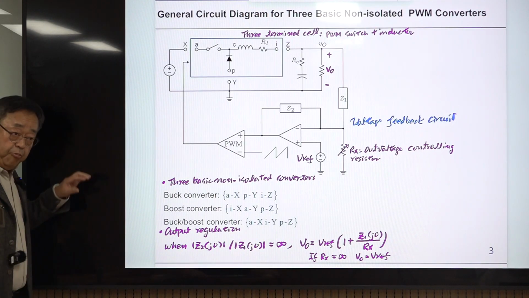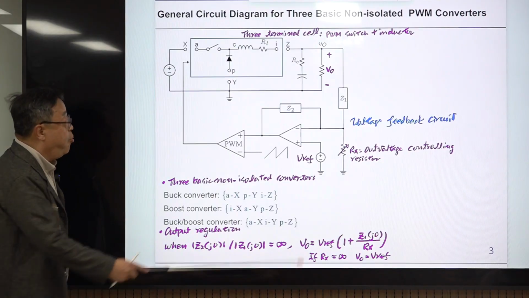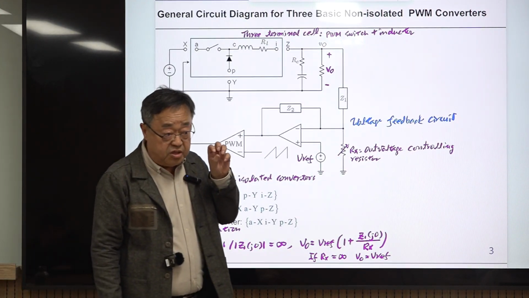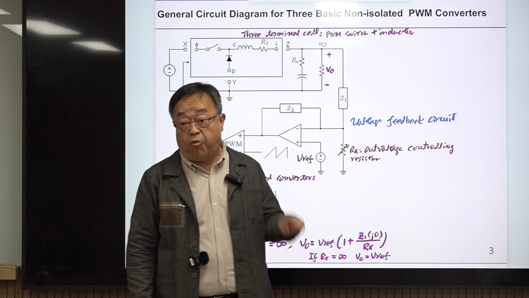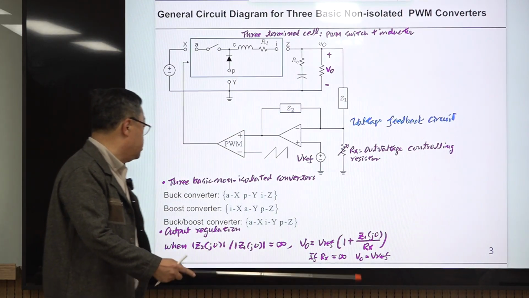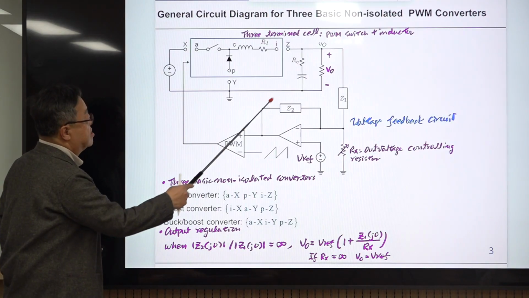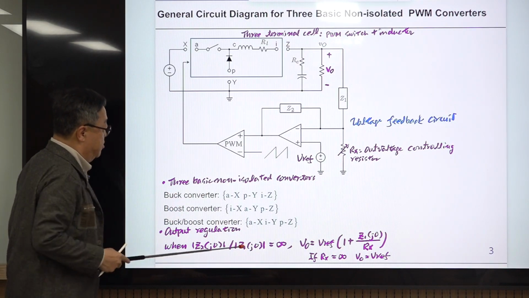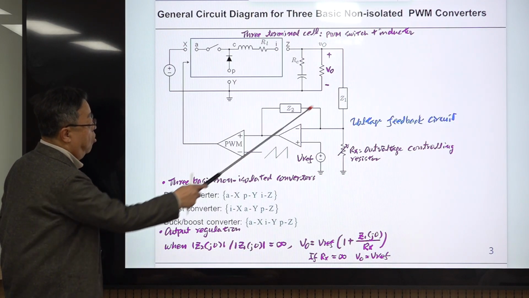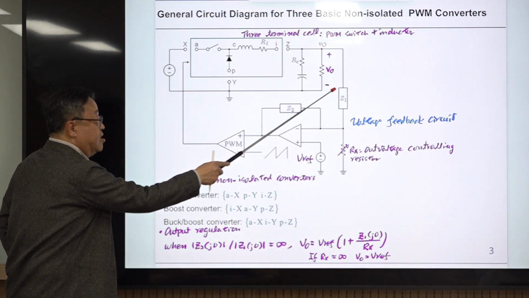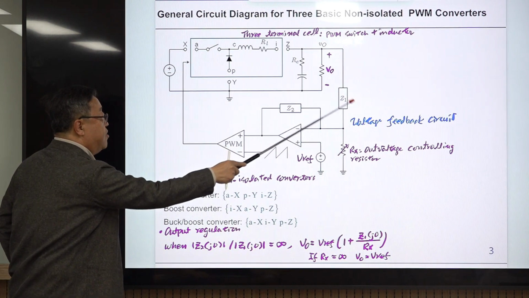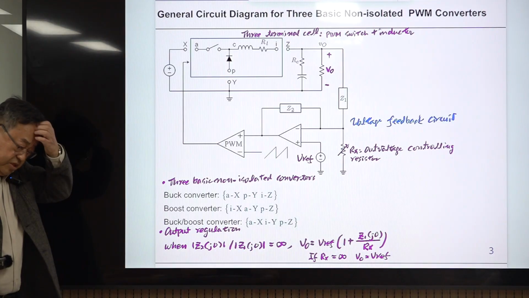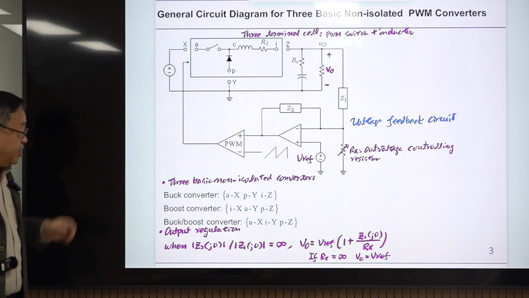To achieve this output regulation, to maintain this voltage constant at the desired value in the steady state, there is one requirement. That requirement is this one. This is the impedance representation of the passive component in between. And this is also the impedance representation of this, okay? Maybe this is a connection of resistor and capacitor, something like that. Okay, very simple or some complicated combination.